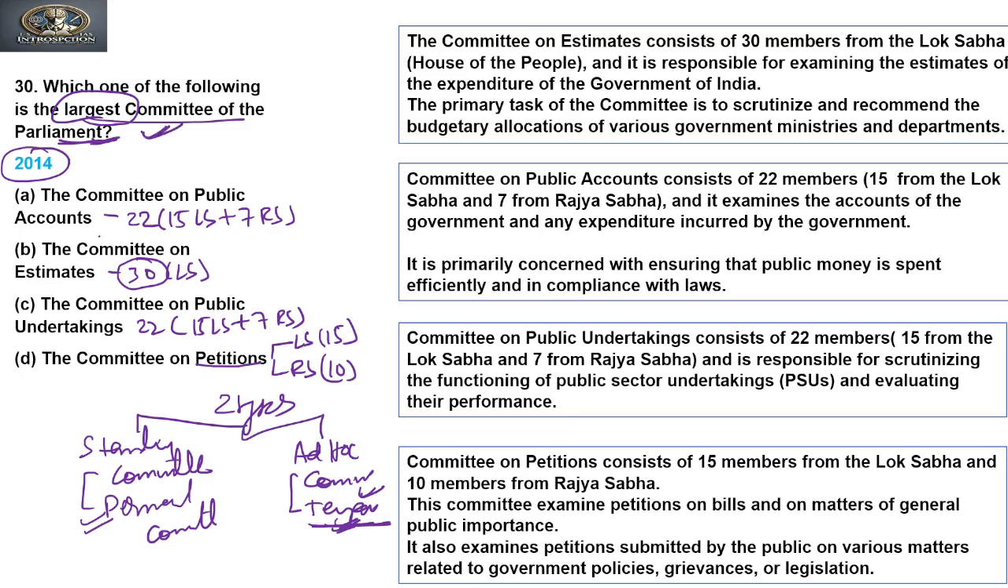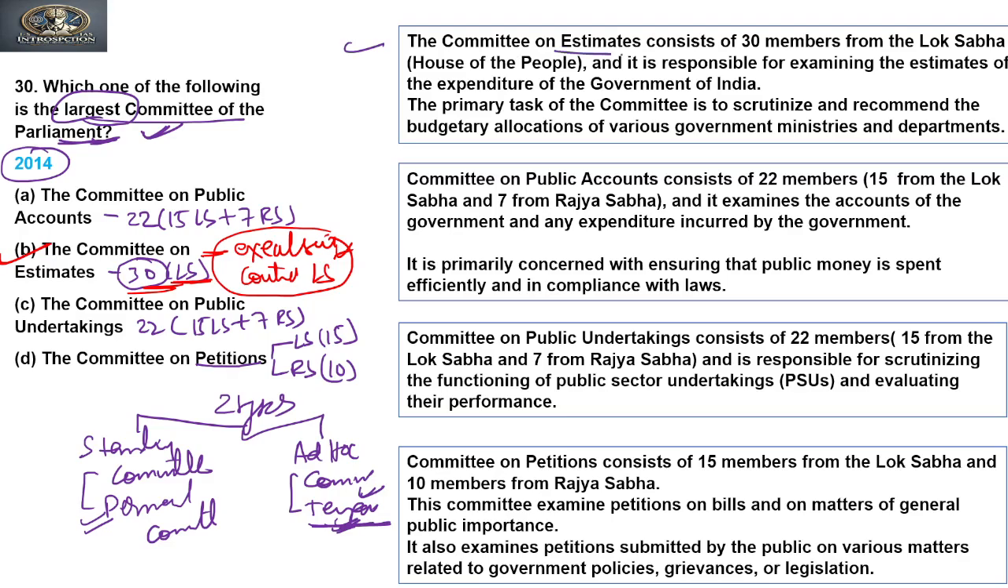We need to answer the largest committee of Parliament. So on the basis of membership, we can say that B, the Committee on Estimates, is the largest committee. And since all the members of this committee are drawn from the Lok Sabha, we can also say that it is exclusively under the control of Lok Sabha, or Lok Sabha has a monopoly over the Estimates Committee. Clear? Now let's see the explanations to the question.